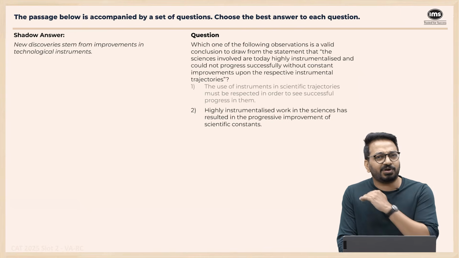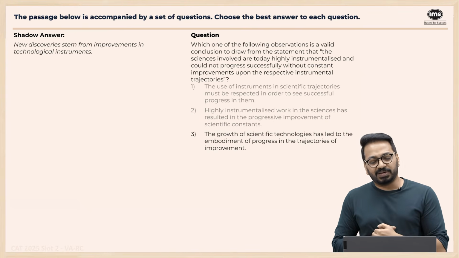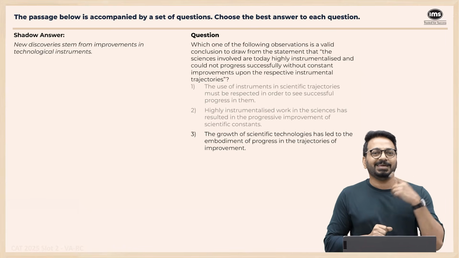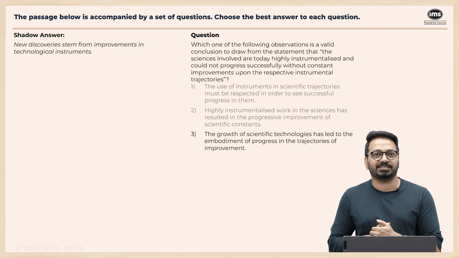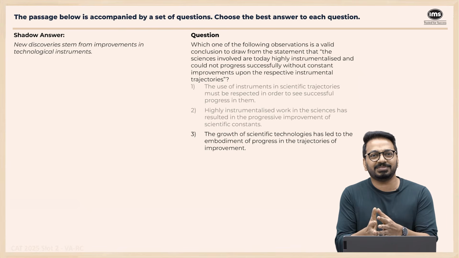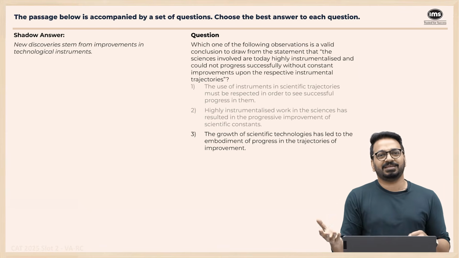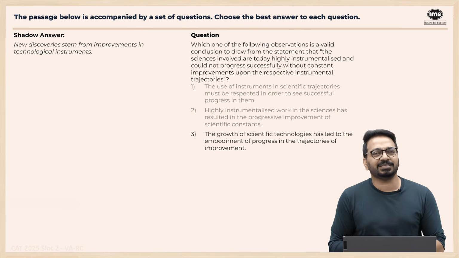Scientific constants are not mentioned anywhere as a phrase, so straight away goes. The growth of scientific technologies has led to the embodiment of progress in the trajectories of improvement. In the other passage in this slot, I said, some options are like word salads, right? What's a salad? Different words, different vegetables are just thrown in together, right? Or different things. And it's just mixed and it's supposed to make sense, right? But it's just a word salad, it's just a jumble of words which does not really tell anything.